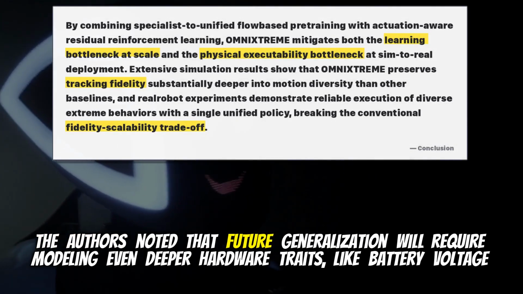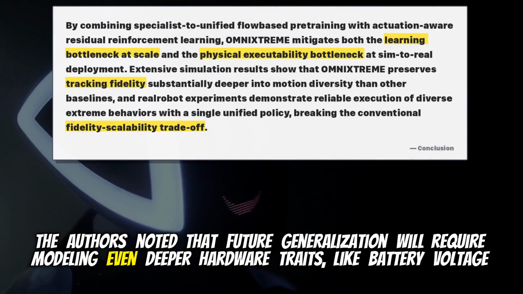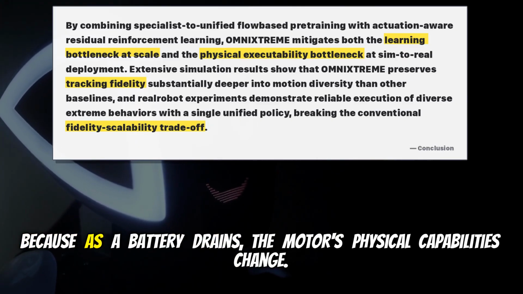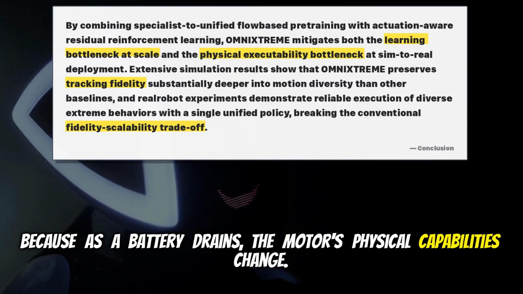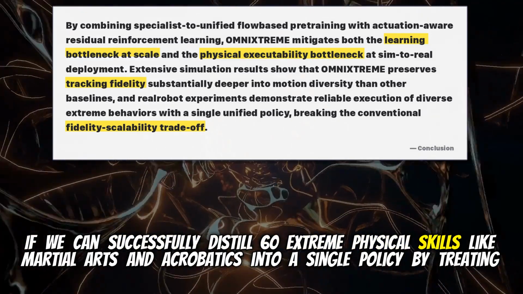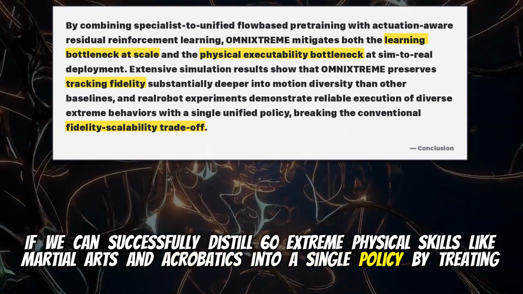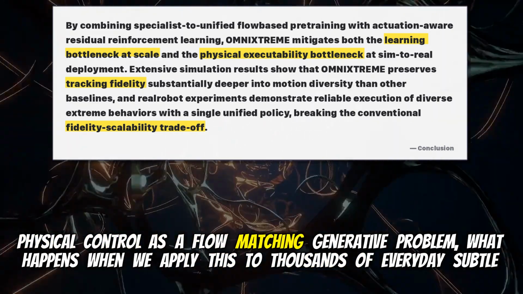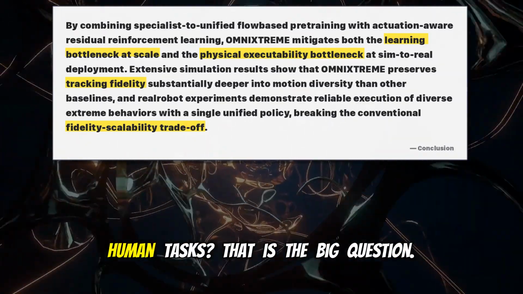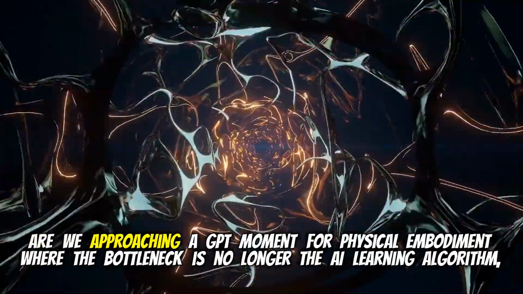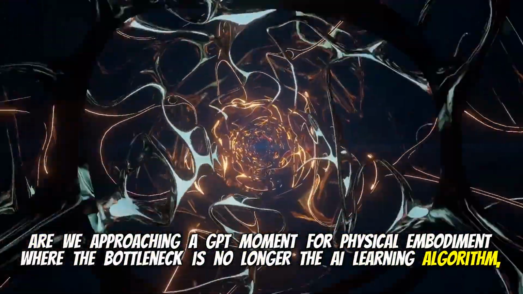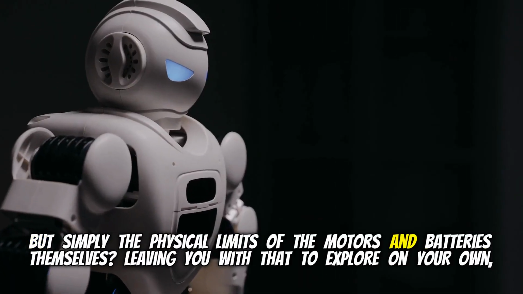The authors noted that future generalization will require modeling even deeper hardware traits, like battery voltage dynamics under load. Because as a battery drains, the motor's physical capabilities change. Right. If we can successfully distill 60 extreme physical skills like martial arts and acrobatics into a single policy by treating physical control as a flow-matching generative problem, what happens when we apply this to thousands of everyday, subtle human tasks? That is the big question. Are we approaching a GPT moment for physical embodiment, where the bottleneck is no longer the AI learning algorithm, but simply the physical limits of the motors and batteries themselves?